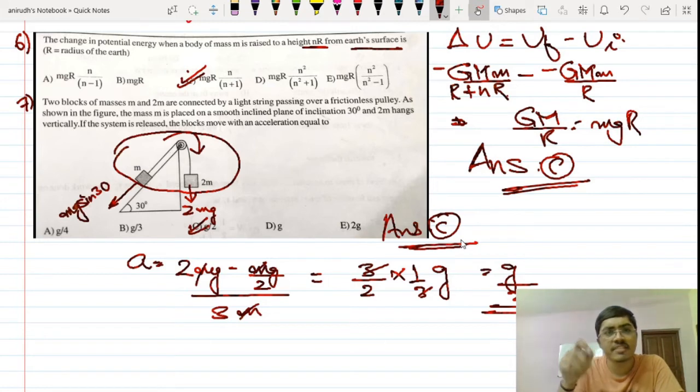Let's proceed to the next question. If you want to solve this in the proper way by writing the equations, you can also solve that and just see whether your answer comes as option C itself. Okay, let's go to the next question now.